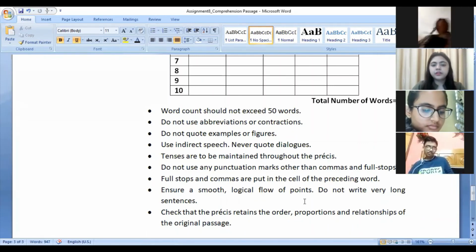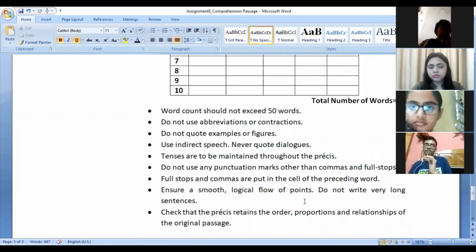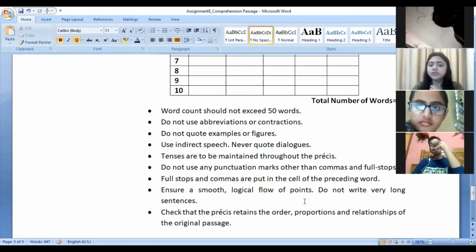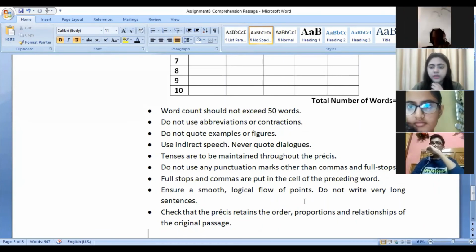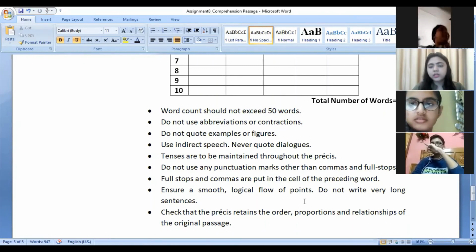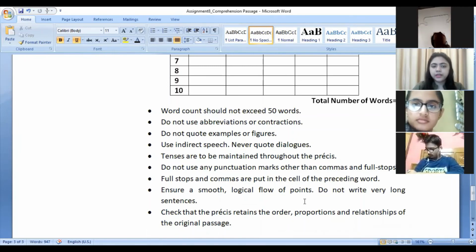Now coming to the punctuation marks which are accepted. Only full stops and commas are accepted. No other punctuation marks are required. No hyphen, no exclamation mark, no question mark, no colon, no semicolon, nothing. Only full stop and comma. This is the most important point, right?